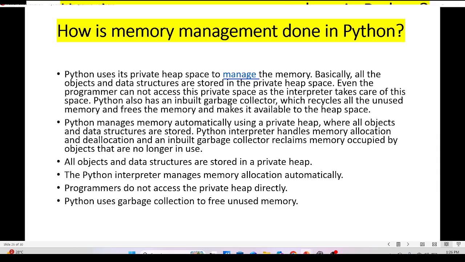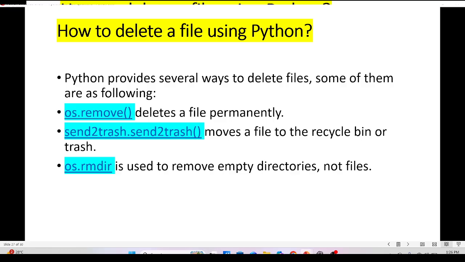Python manages memory automatically using a private heap where all objects and data structures are stored. The Python interpreter handles memory allocation and deallocation, and an inbuilt garbage collector reclaims memory occupied by objects that are no longer in use. Programmers do not access the private heap directly. Python uses the garbage collector to free unused memory.